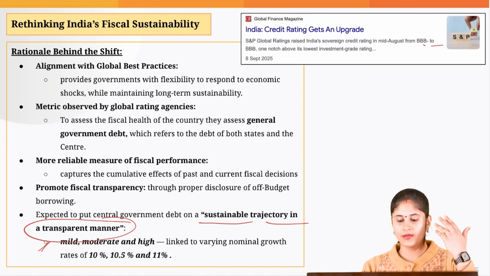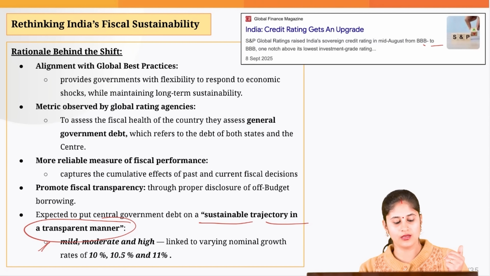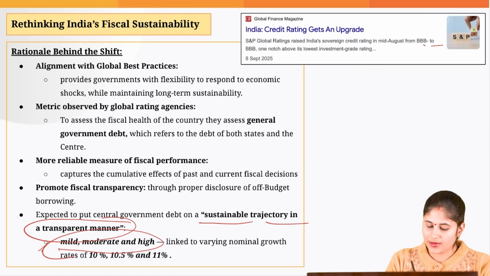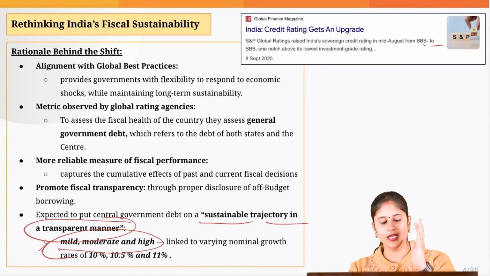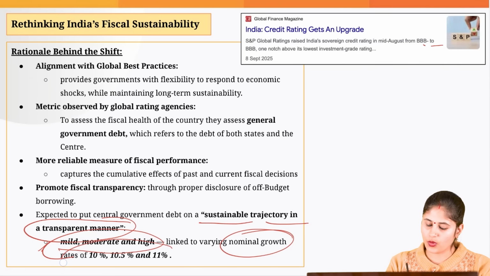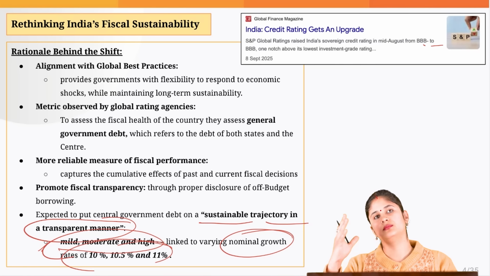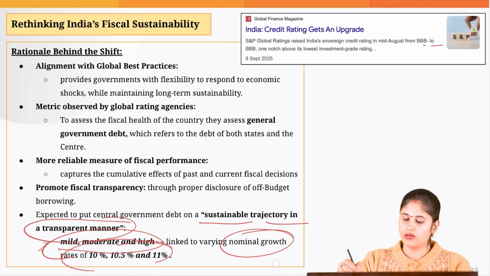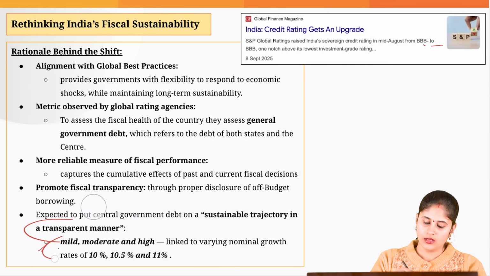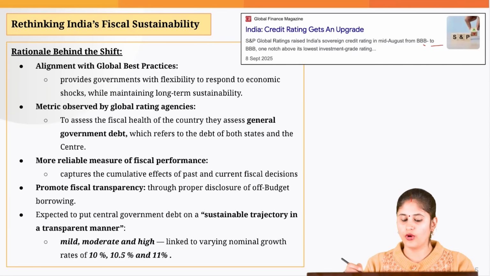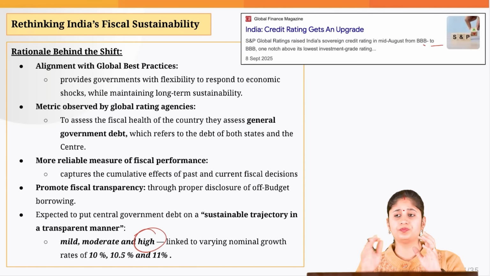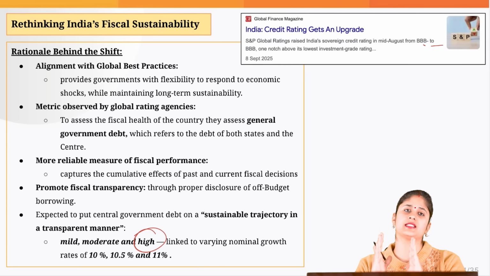Let's see what the finance minister has to say on this particular subject. Previously the government has stated that we will be having mild, moderate and high degree scenarios depending upon the nominal growth rate of the GDP. If the growth rate is high and the government follows the high degree, that means it is focusing more on reducing the debt, then it would be able to manage its debt in a sustainable manner.